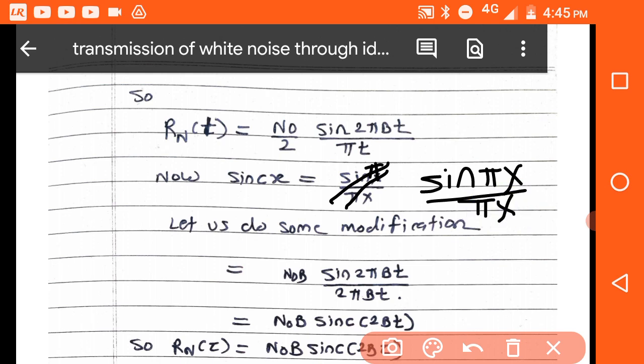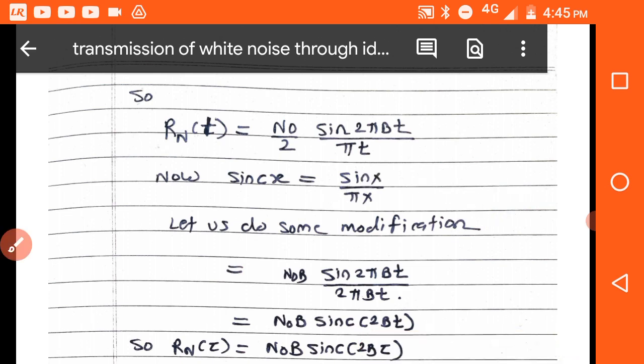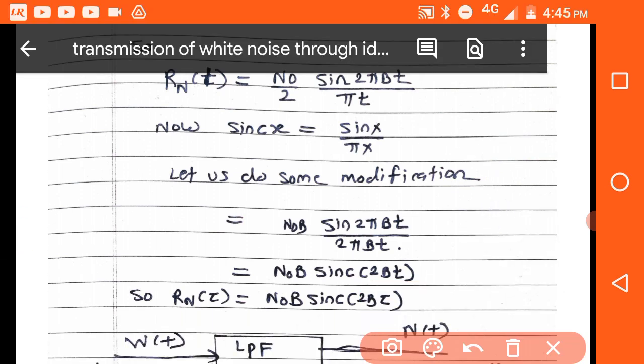Okay, so now we have made these two similar. In writing sinc we don't have to take the pi, so it is sinc 2bt, and N naught b. So Rn(t) is equal to N naught b sinc 2bt. So Rn(tau) is equal to N naught b sinc of 2b tau. Instead of t we are writing tau.